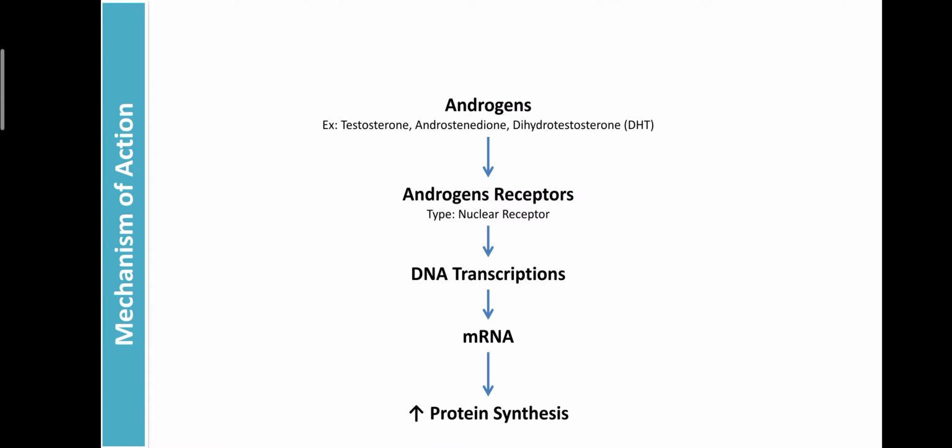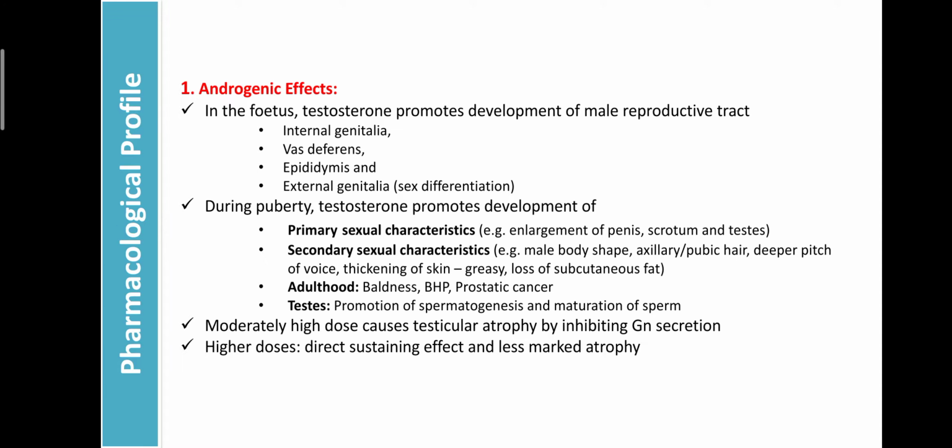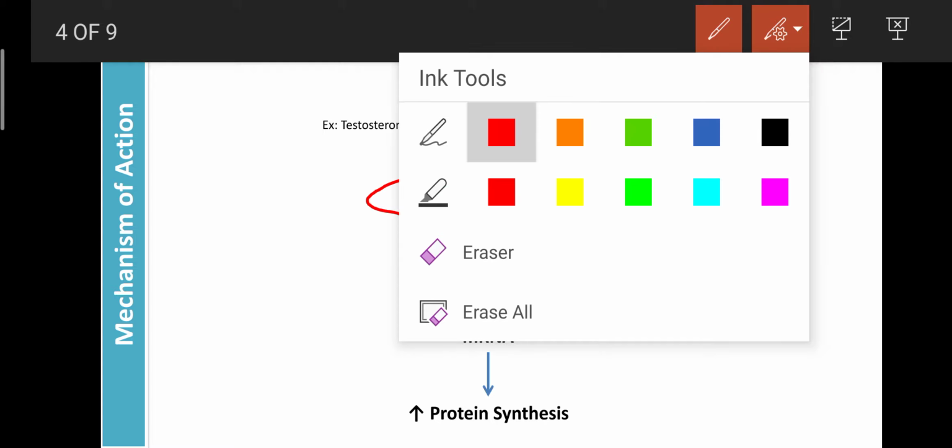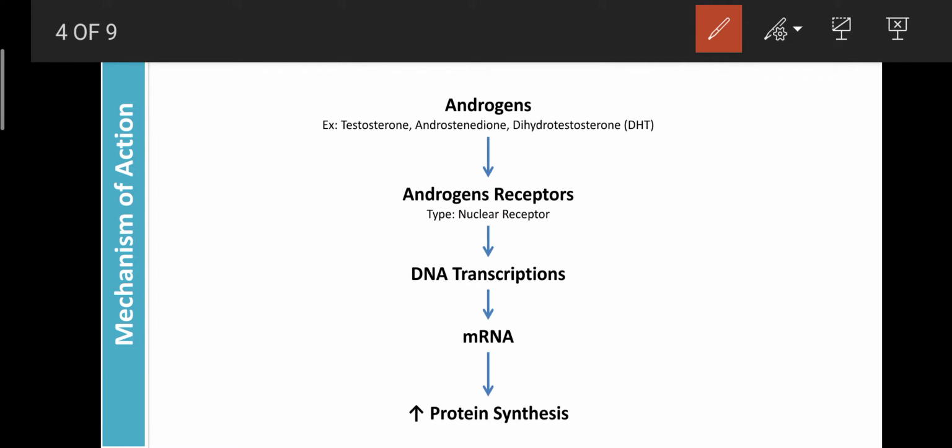Now we can learn regarding the mechanism of action of androgens. The natural androgens are testosterone, androstenedione, and dihydrotestosterone, that is DHT. They are released from the adrenal cortex, testes and ovaries. They mainly act on certain receptors, and those receptors are known as androgen receptors. Androgen receptors are also an example of a nuclear receptor. It means these receptors are present in the nucleus, not the plasma membrane.